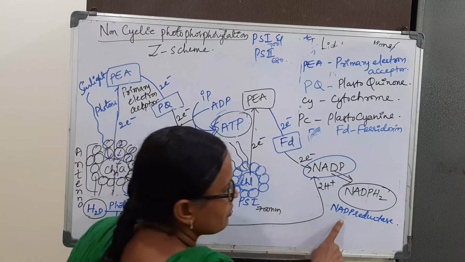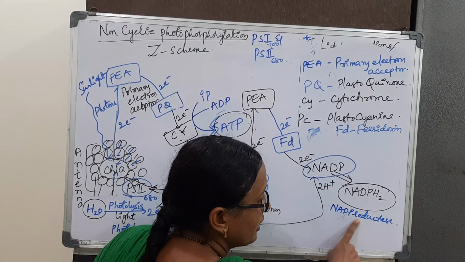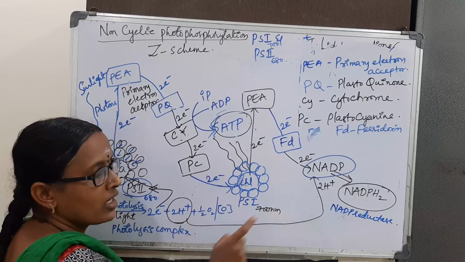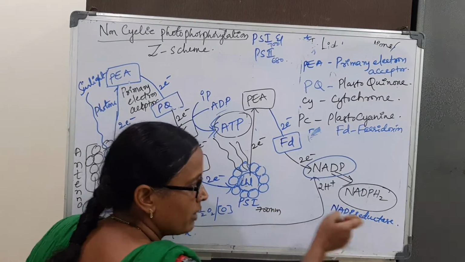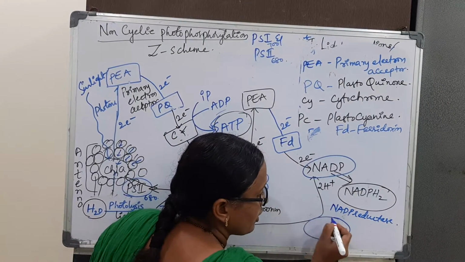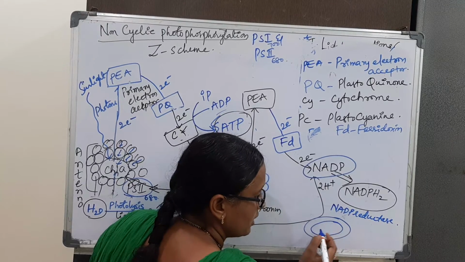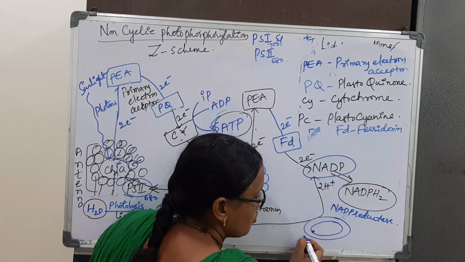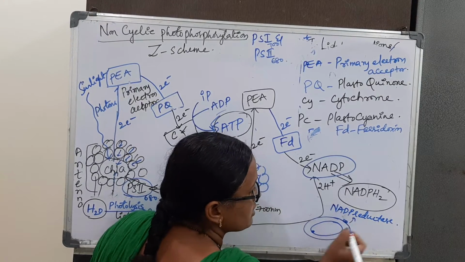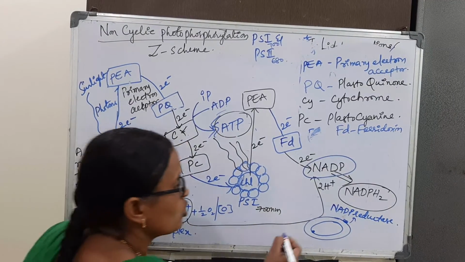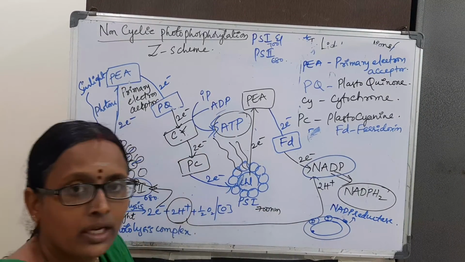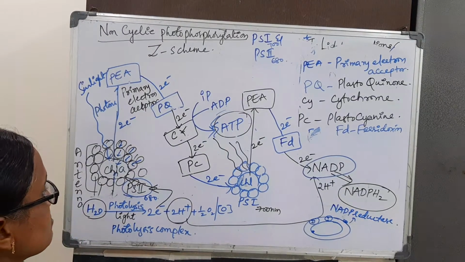And one enzyme is required, NADP reductase, which is present in the outer membrane of the thylakoid. If you take a single thylakoid, the water splitting complex is inside and outside is this enzyme. And two systems, photosystem 2 and 1, are present.